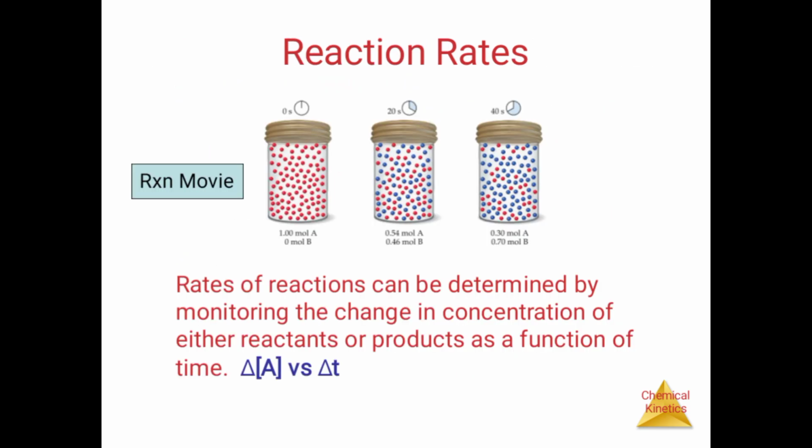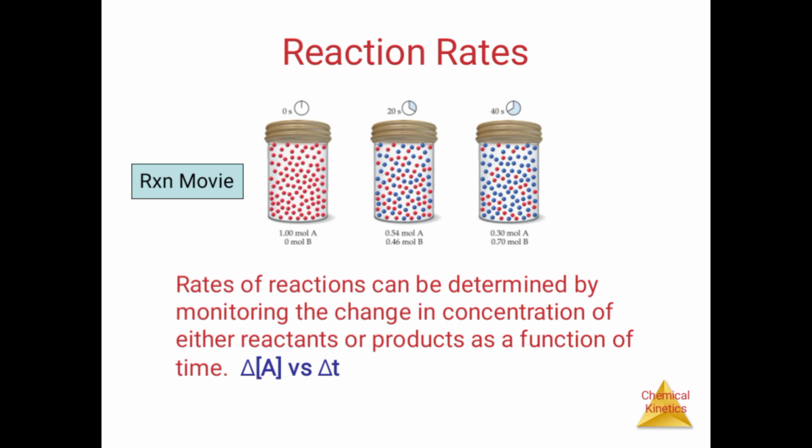Next one is the reaction rate. Reactions move as in this picture. The rate of reaction can be determined by monitoring the change in concentration of either reactant or product as a function of time. The formula is delta concentration of A versus delta t.